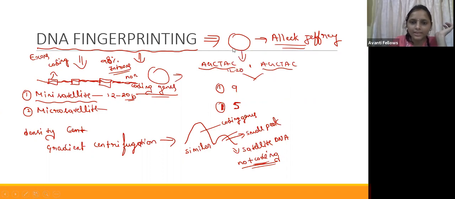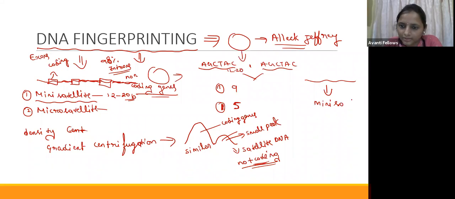Guys, if you have any confusion here, you can ask me, I'll repeat once again. The main principle of human genetic fingerprinting is that in this DNA, we are going to take the mini satellite, which is also called the variable number of tandem repeat.